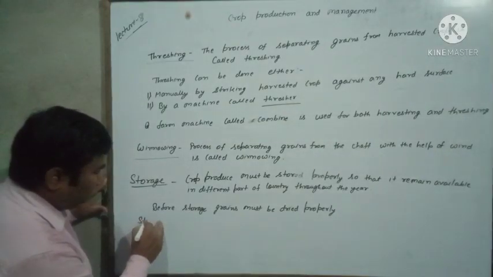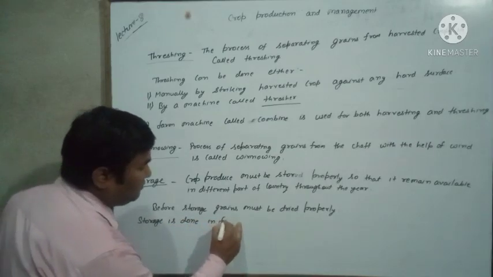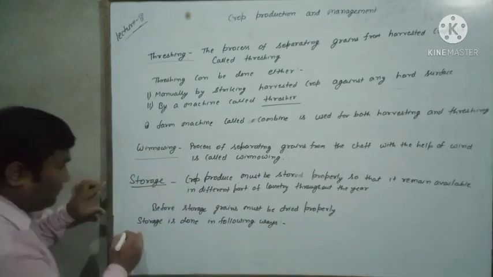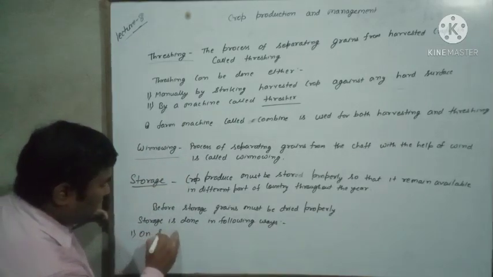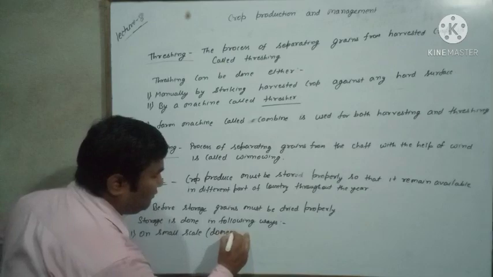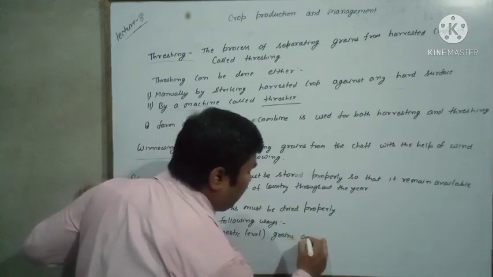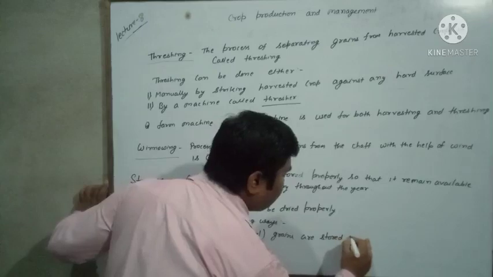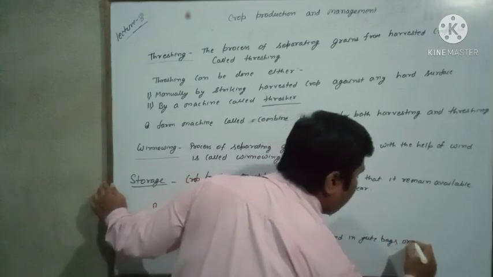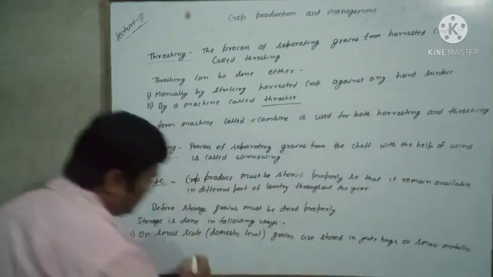Storage is done in the following ways. First, on small scale, that is domestic level, grains are stored in jute bags or small metallic bins.